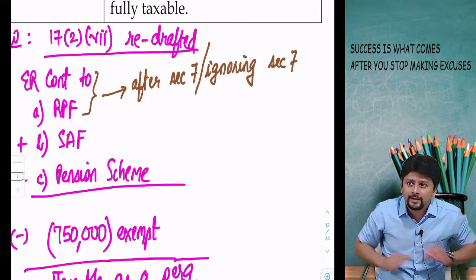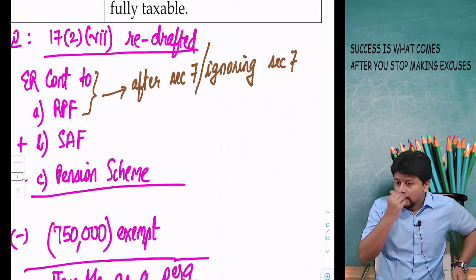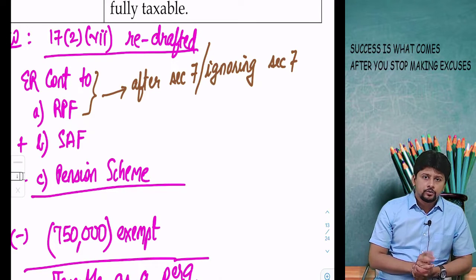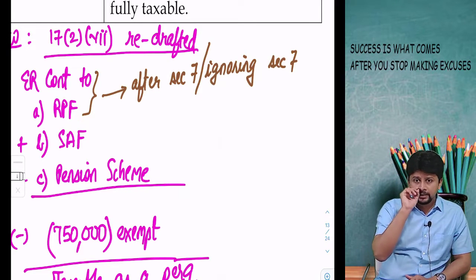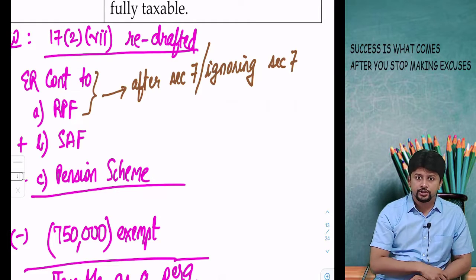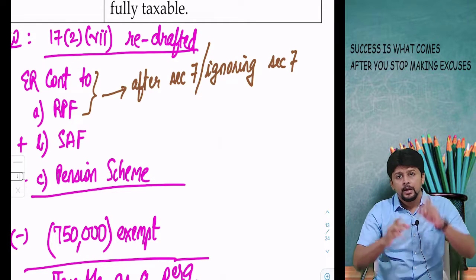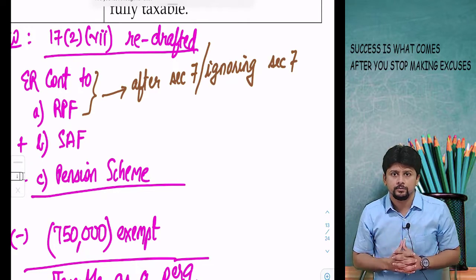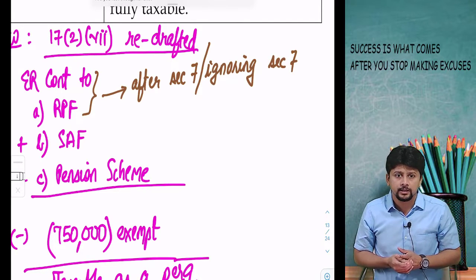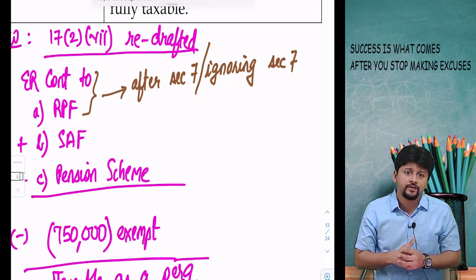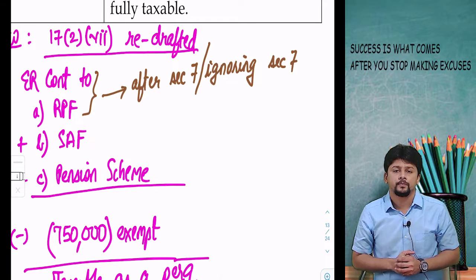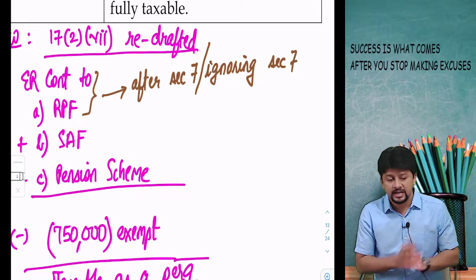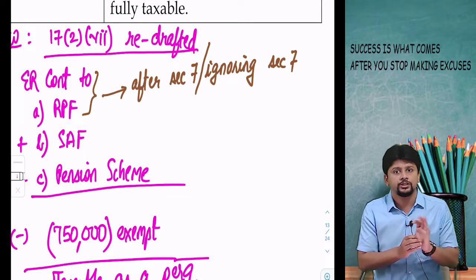Now comes a very ridiculous thing actually. What is the institute doing? If you open the study material of the institute, it has printed this new section in the theory part, but in every practice question that the institute has in its study material, it has not given effect to 7,50,000. It has given effect to section number 7 only. The last time I saw the study material, this was the situation.